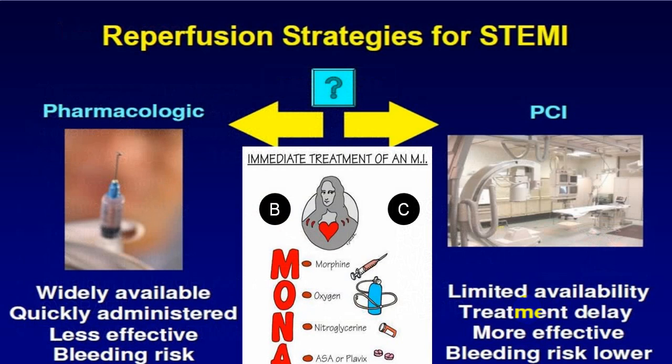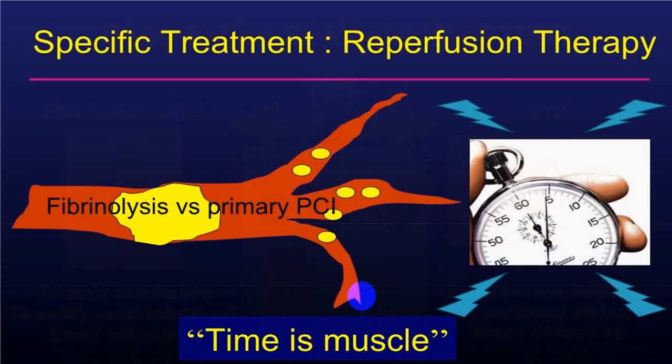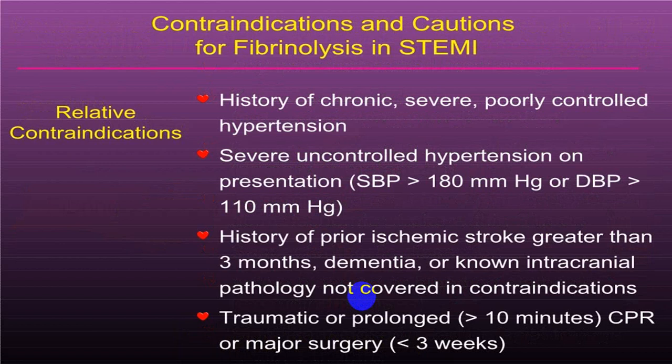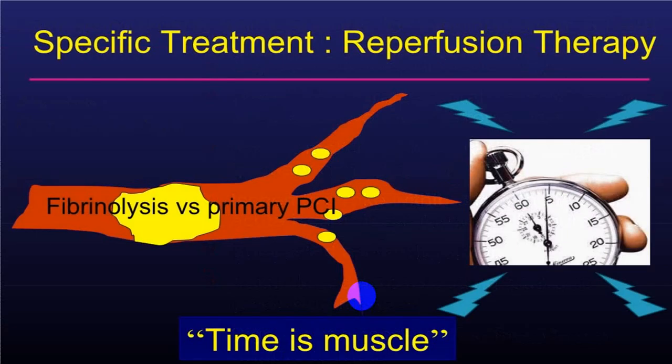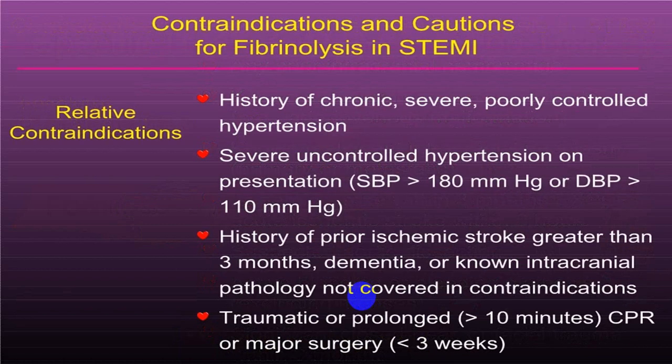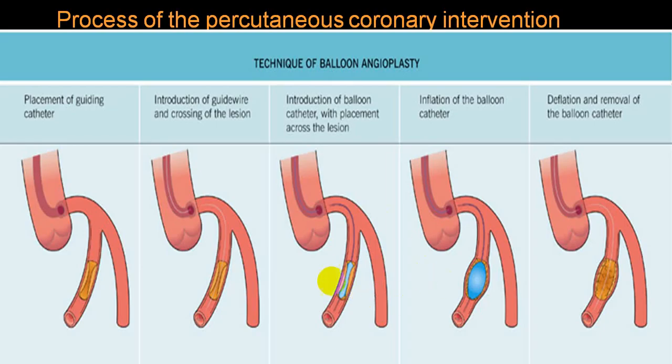Reperfusion by pharmacological means we call thrombolysis. There is one term very commonly utilized, which is MONA. MONA includes M for morphine, O for oxygen, N for nitroglycerin, and A for aspirin with clopidogrel. PCI is mechanical intervention. So fibrinolysis, indications, contraindications, if you are interested, these are absolute contraindications for fibrinolysis. These are relative contraindications. At your leisure you can go through them. These are the different procedures which are being done.